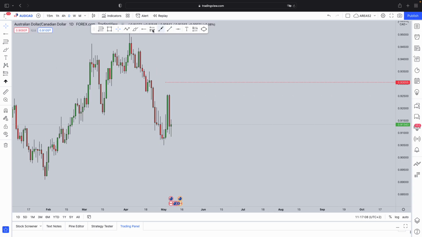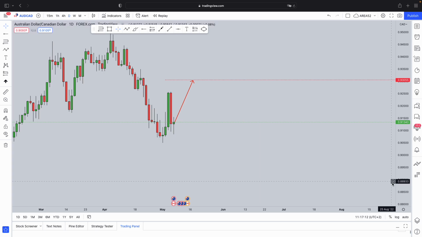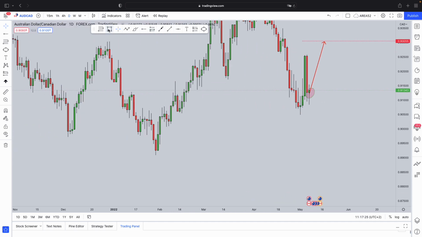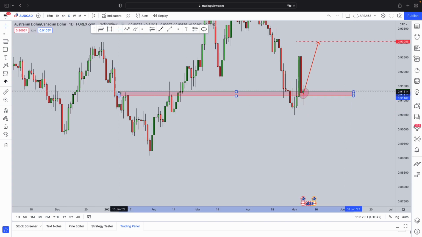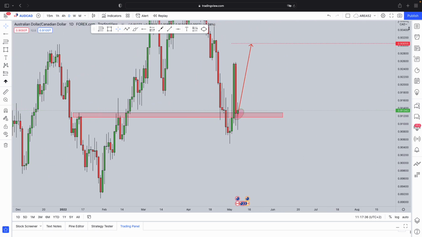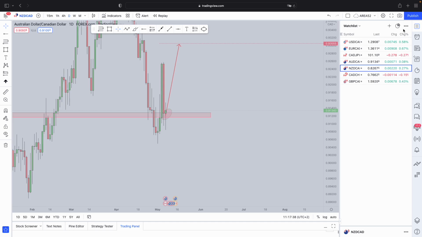Now there is a high possibility that we can see the market continue higher over here. Yeah, so you can definitely expect this market to continue higher from this level. And if you look left over here, you can see that we have this structure that the market had also broken above and tested as a strong level of resistance, or support in the market there as well.